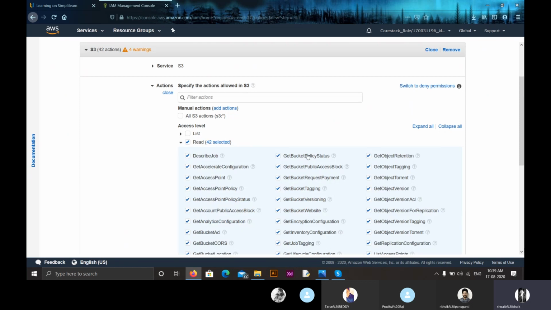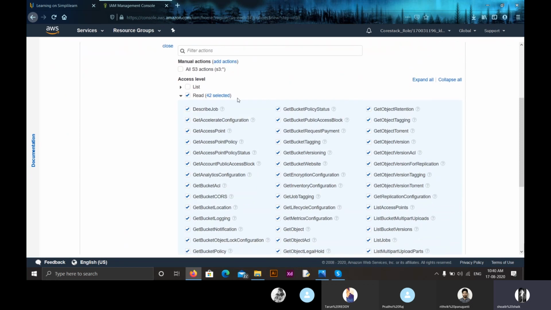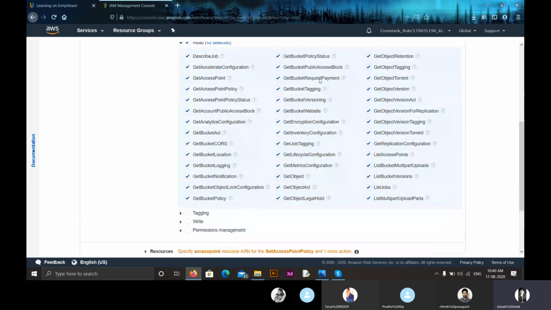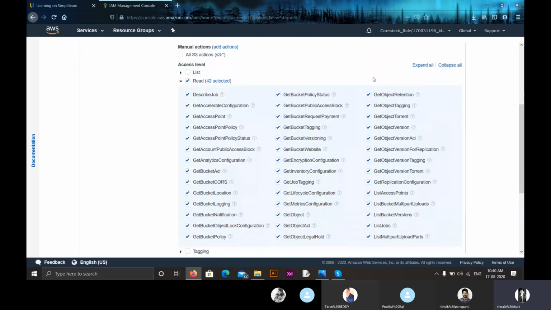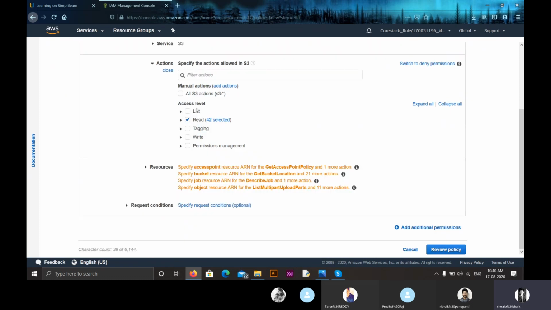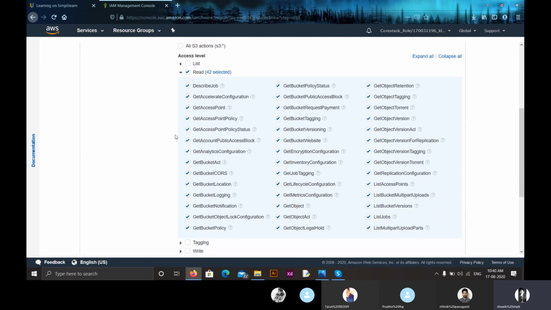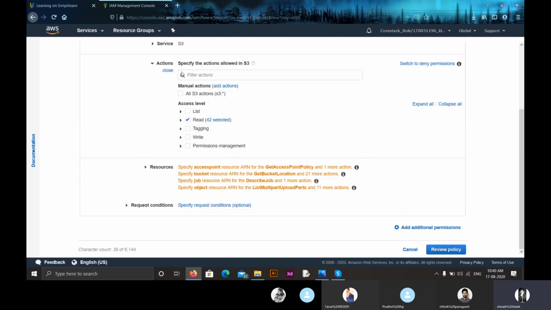Let us see what those 42 are. In this read option, we are provided with describe job, get accelerated configuration, and all these things. So using read, we can have access to all these. We can get bucket versioning, bucket tagging, bucket request payment, all these things using this read. So we selected the read one. If you want to change some settings, click on the drop-down button, and here you can unselect something you don't want. So that's the thing. Now here we have selected the read.